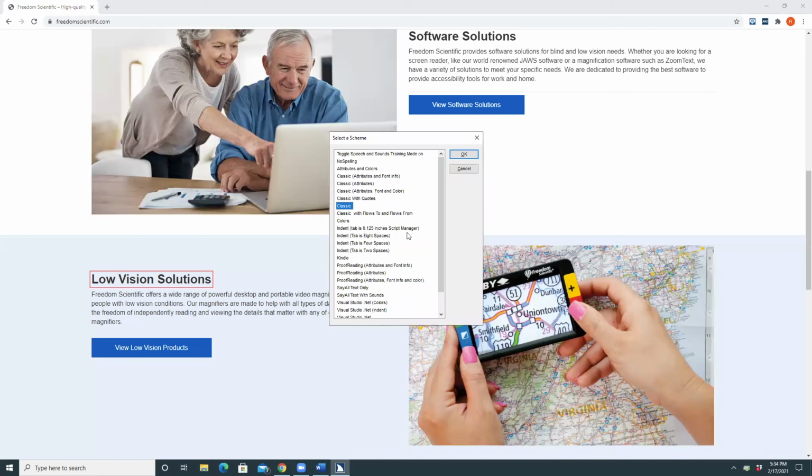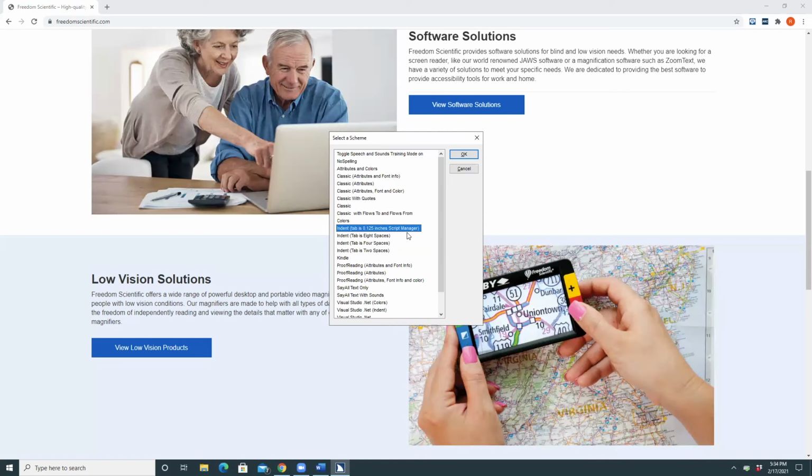Mine is set to one called Classic right now, and it said that it's 8 of 25. So if I start scrolling down the list, I could start seeing some of the different schemes that are already available to me. Classic with flows to and flows from, 9 of 25. Colors, 10 of 25. Indent left parent tab is 0.125 inches. Script managed. So each of these schemes here that's built for us has different characteristics.